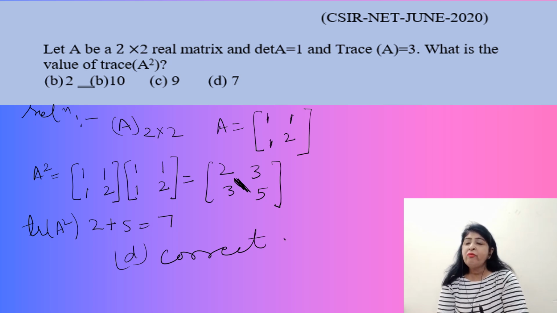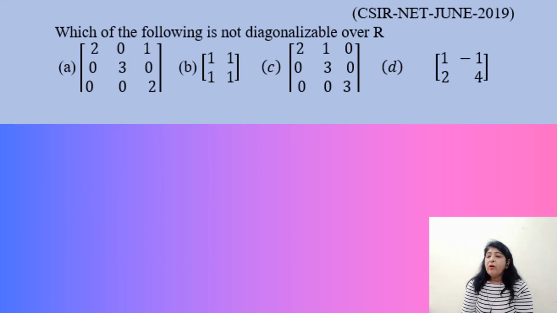Next we have to find which of the following is not diagonalizable over R. This question was asked at CSIR NET June 2019. So which of the following is not diagonalizable?